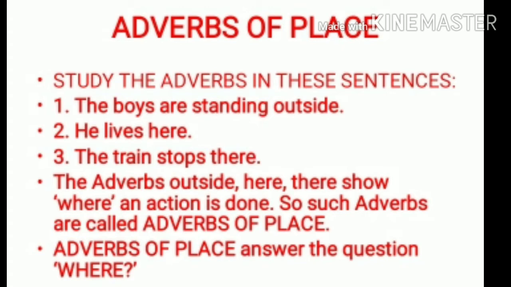So for the adverb of place, we need to ask the question where, and to whom do we ask these questions? To the verb. So as soon as we hear the word adverb, we need to ask different questions to the verb and we come to know which adverb it is. So here when we ask the question where, we know that it is an adverb of place.